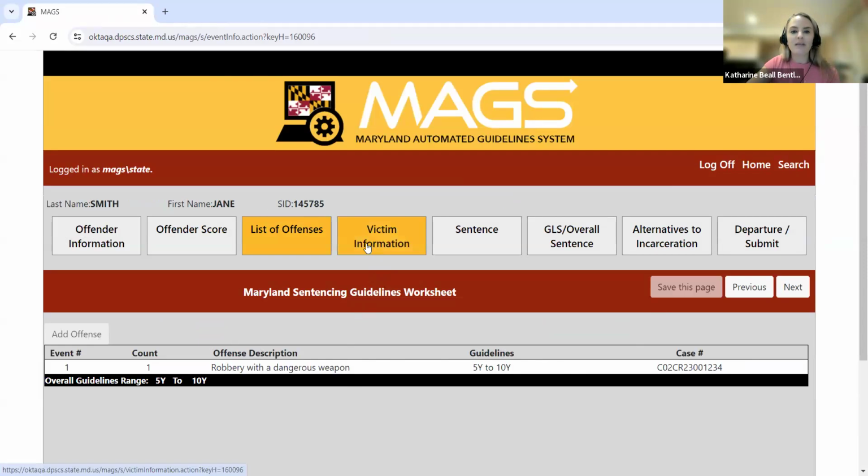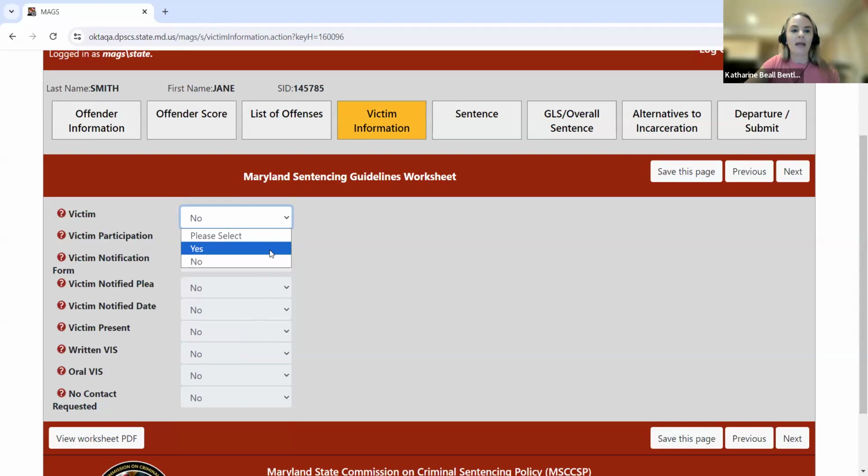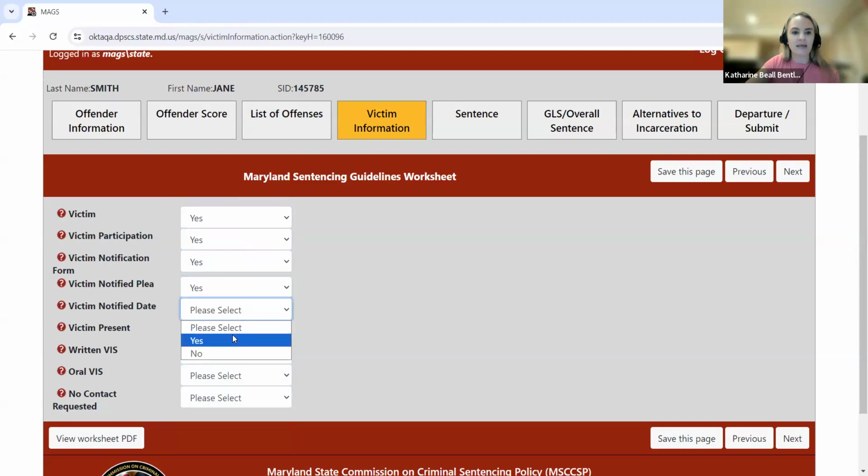So the last tab that would need to be completed in advance of that reconsideration would be the victim information tab. So just as you would normally do for an original sentencing, if there's not a victim involved in the case, though most of these involve crime of violence, so there probably would be responses here. If you select no, all of these pre-populate with no. And if you select yes, we just ask that you make the appropriate selections that you normally do prior to sentencing.